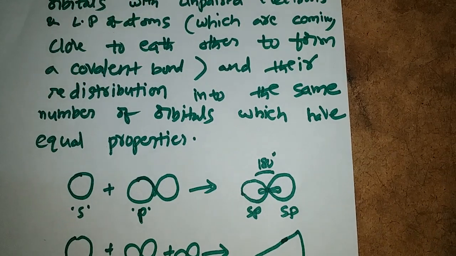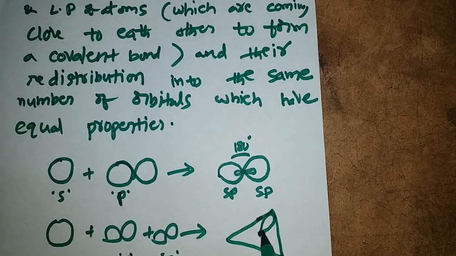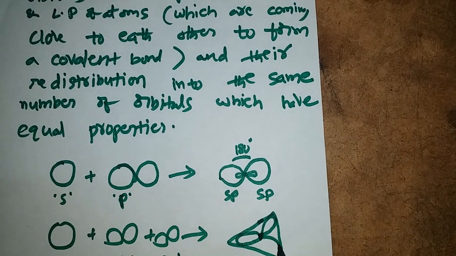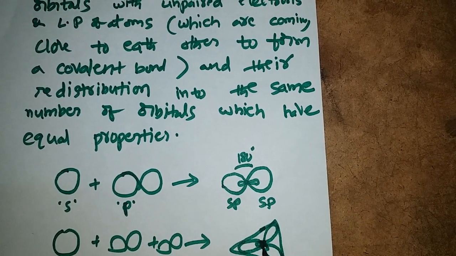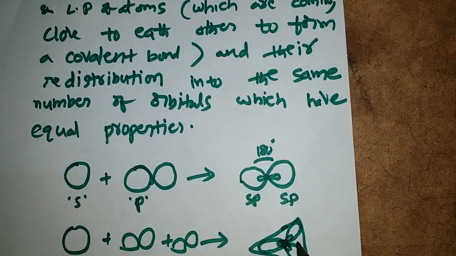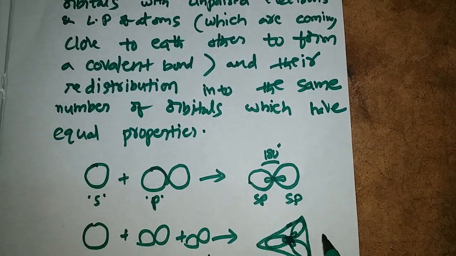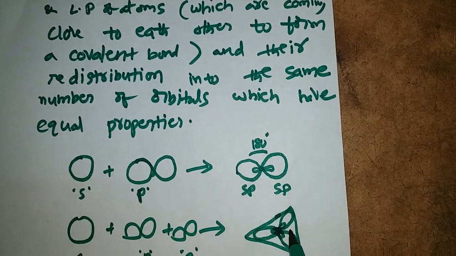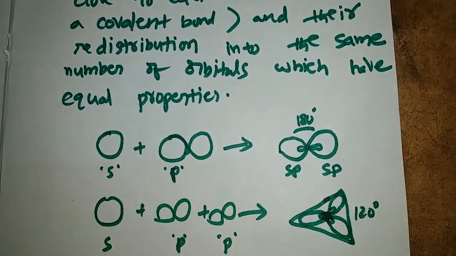These are arranged in triangular planar shape. This is one sp2 hybridized orbital, this is another one, this is another one. The bond angle between any two sp2 hybridized orbitals is 120 degrees.